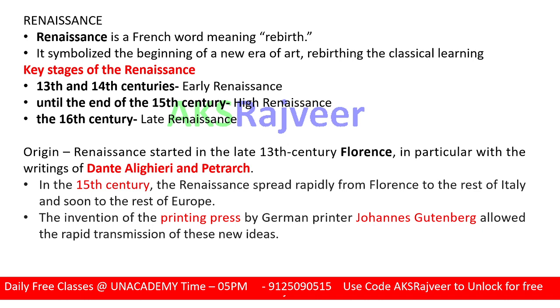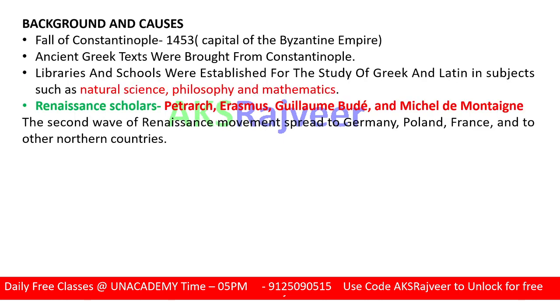And in this time period, you have seen the invention of the printing press. The printing press was invented by a German printer, Johannes Gutenberg, who introduced the printing press in Germany. But later on, in 1476, in England, the printing press was introduced by William Caxton. So see the historical background.